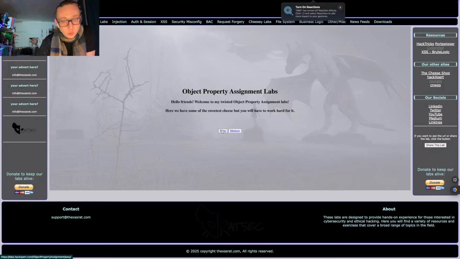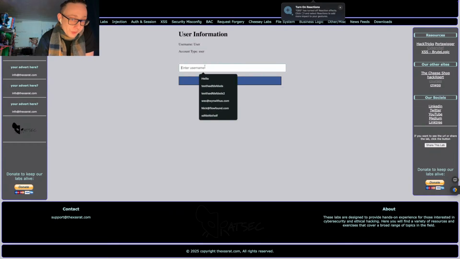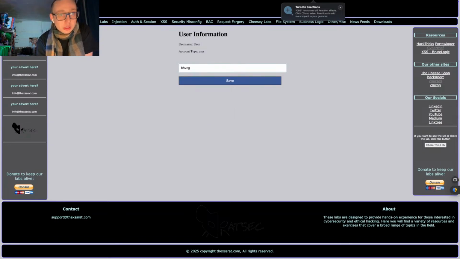Why is that? What does this mean? So typically, when a developer makes an application, they give you access to the property of this account, the username. You can change that username, and you can try this for yourself as well. Labs.hexpert.com, broken access control.